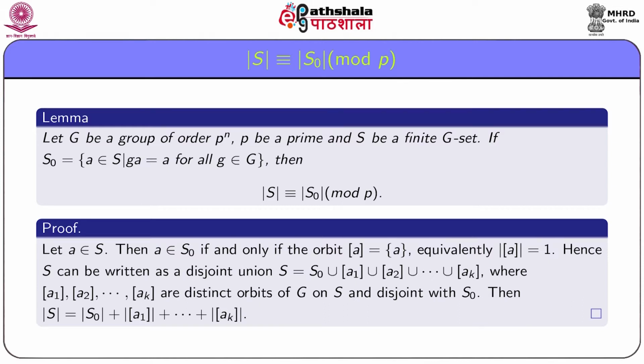So, to prove p divides order S minus order S0, it suffices to show that p divides the order of orbit a1 plus the order of orbit a2 and so on plus the order of orbit ak.